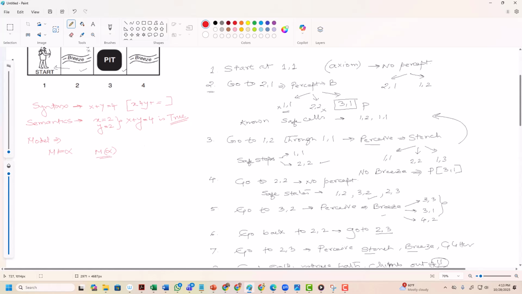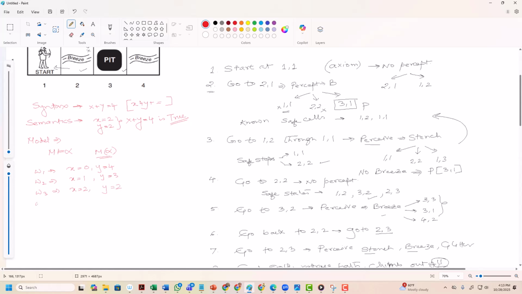For example, in arithmetic, x plus y equal to 4 includes all combinations of x and y that add to 4. Let's say one world, W1, is where x equal to 0, y equal to 4. Another is x equal to 1, y equal to 3. Another model is x equal to 2, y equal to 2.